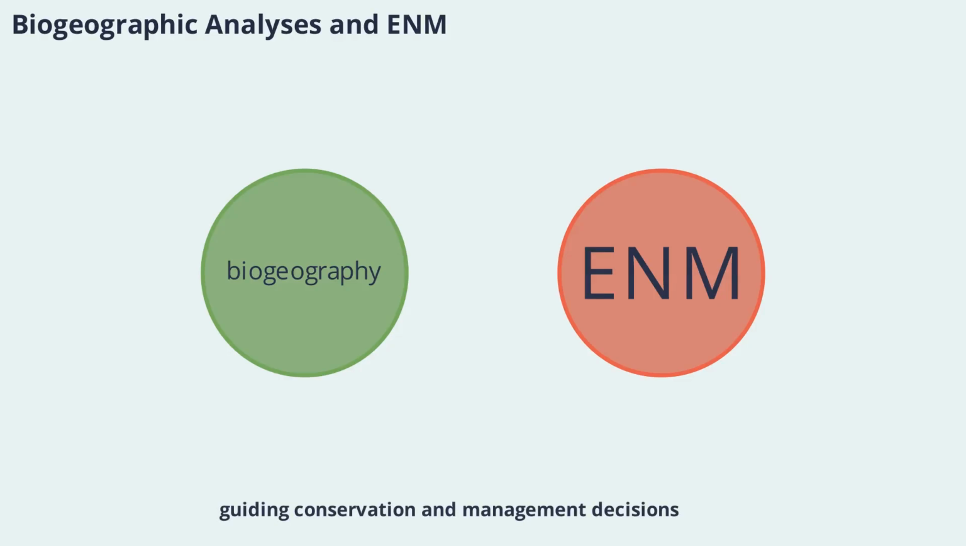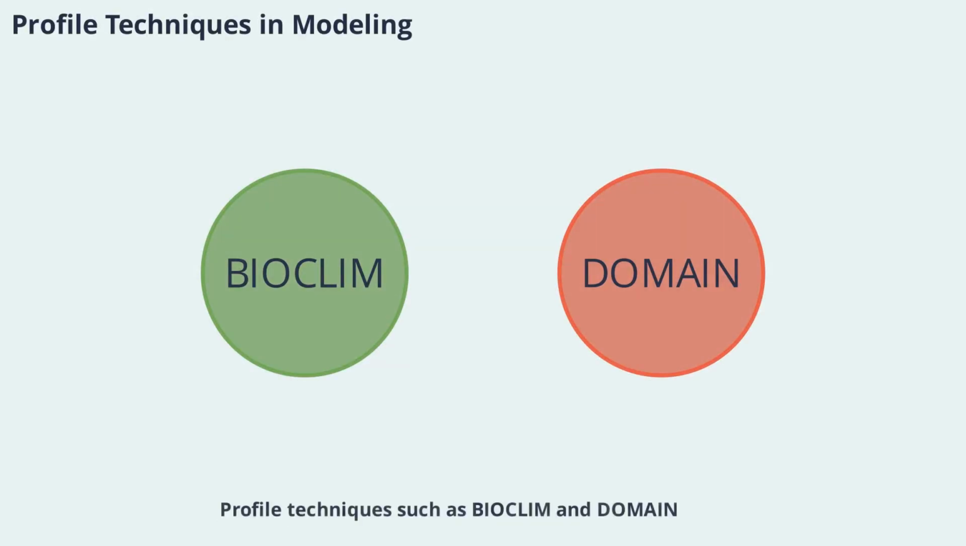Profile techniques such as BIOCLIM and DOMAIN are among the earliest methods used in ecological niche modeling. They define the environmental envelope within which a species is found, based on observed occurrences. While simple, these methods provide a useful starting point for understanding species' environmental requirements.